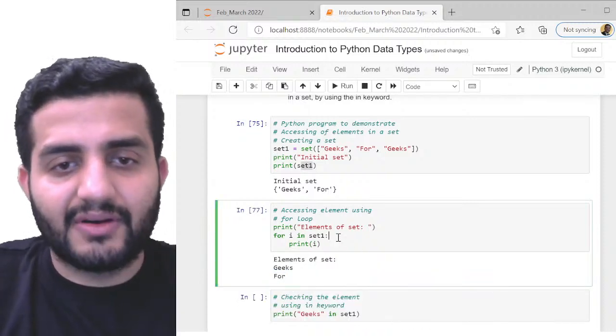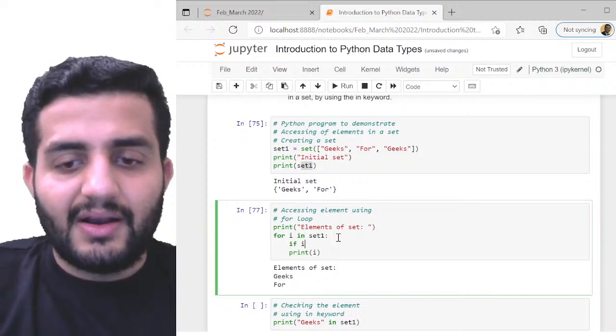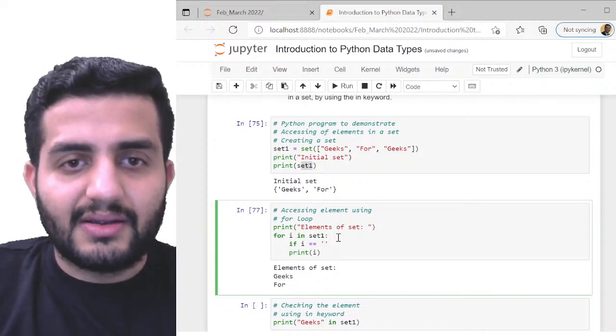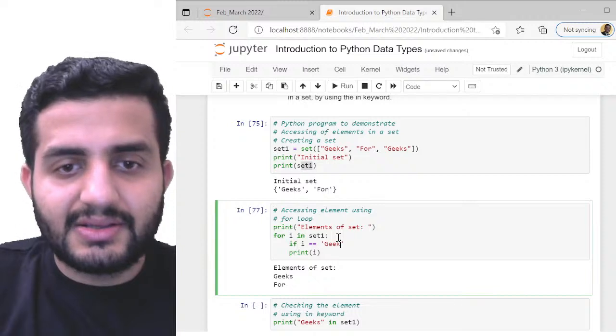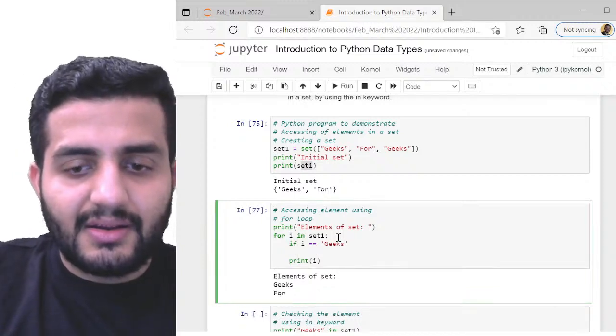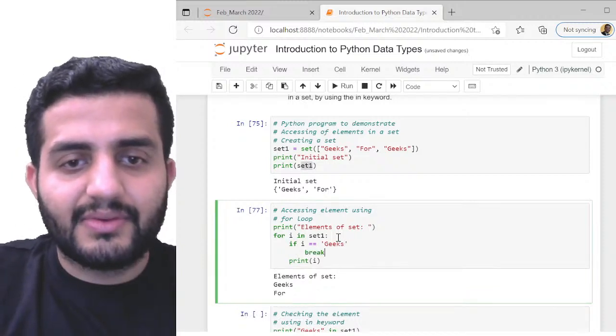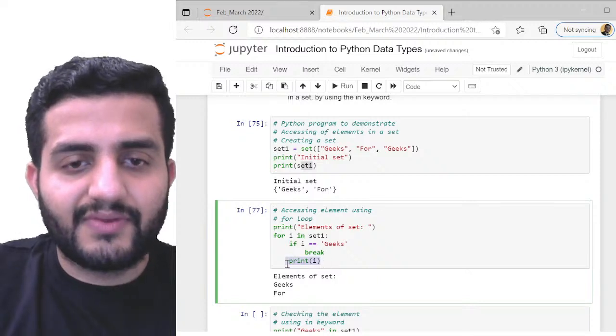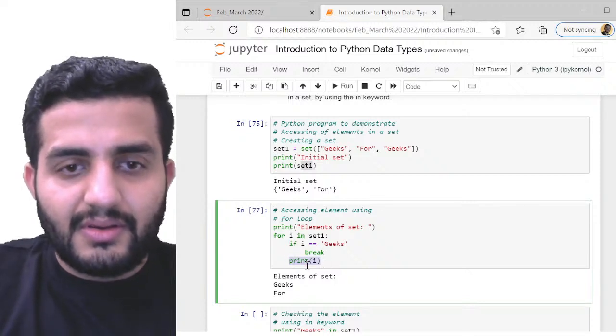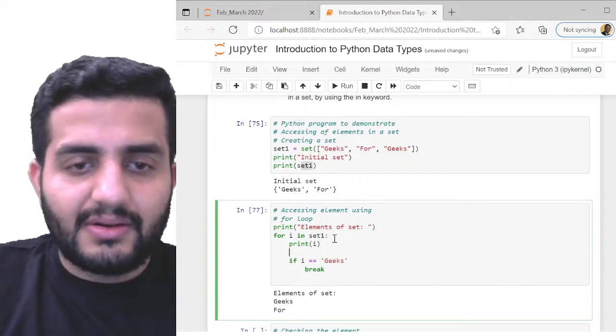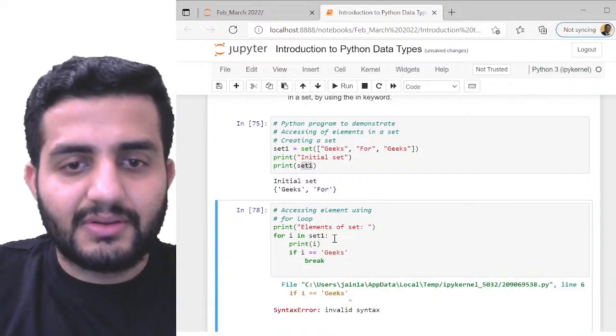Again, I can say if i is equal to geeks, then print i here.